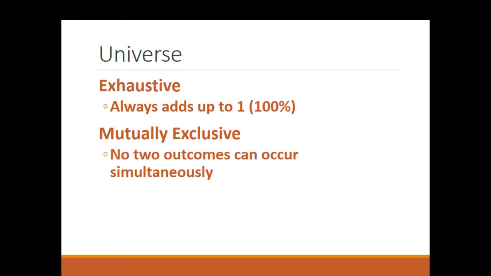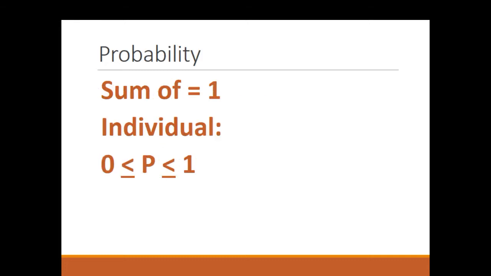At the same time, these events are mutually exclusive, which means no 2 of them can occur at the same time. You can't spin a ball around a roulette wheel and get the 5 and the 10 at the same time. You can't flip a coin and get heads and tails at the same time. One or the other is going to occur. So exhaustive and mutually exclusive. Whenever we deal with a probability problem, the sum of all the probabilities has to equal 1. And the probability of any event is somewhere between 0 at the bottom end and 1 at the high end, could be 100%, something in between.